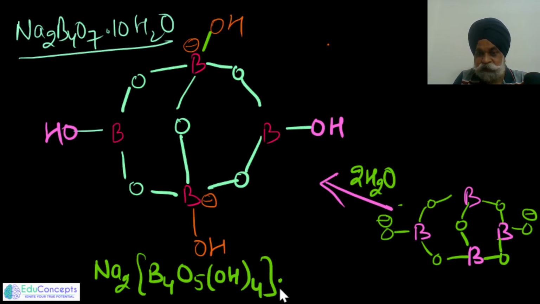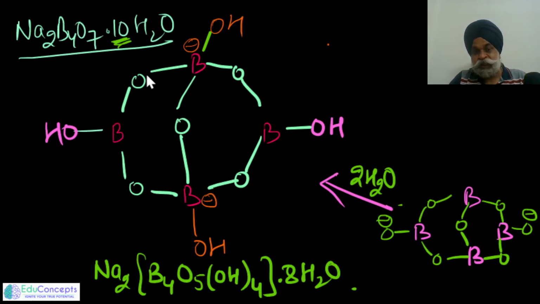And now you would find that 2 water has gone inside, so this would have 8 water of hydration. This is a very popular single integer type question: in the crystal of borax, how many moles of water act as water of crystallization. So this is another thing which you should add to your knowledge bank. I have gone to another direction from the question we were discussing.